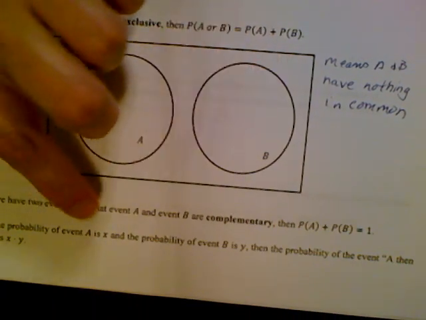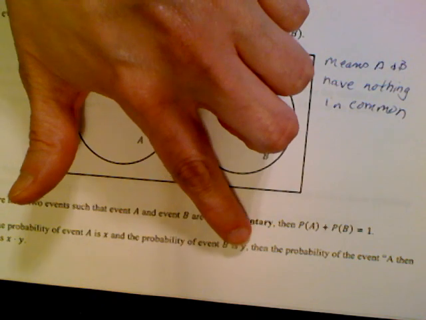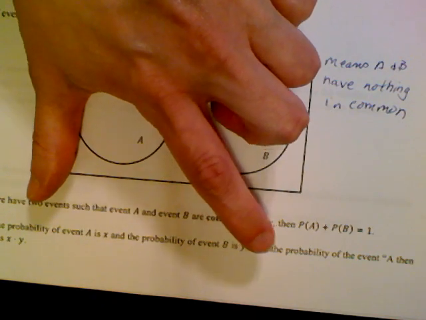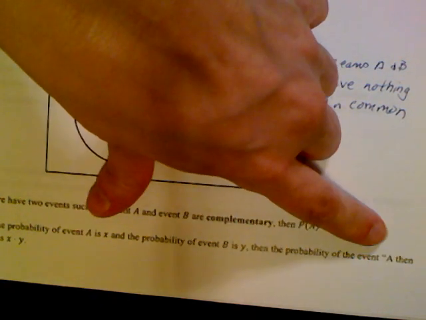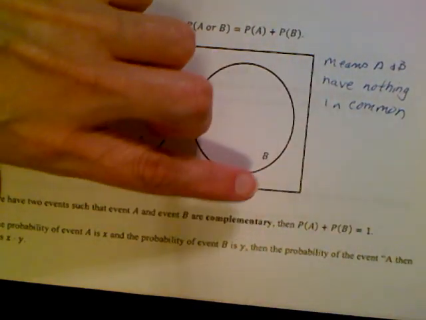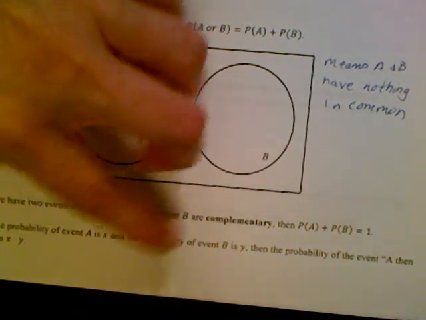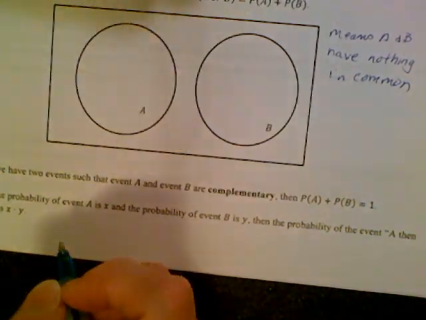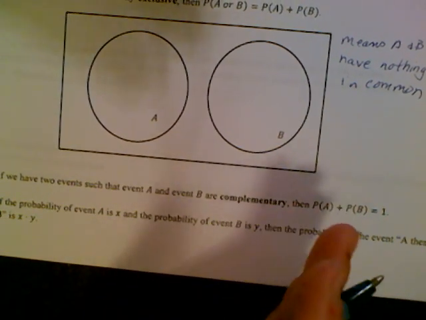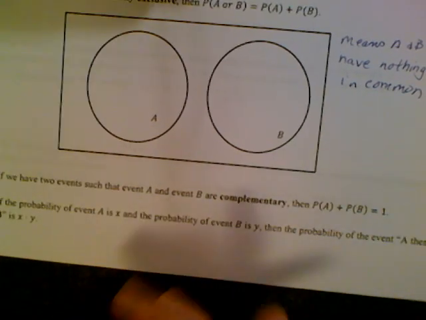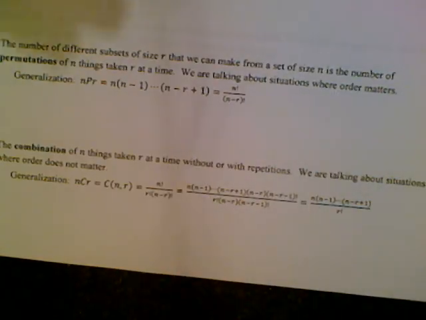That means A plus B equals 1. If the probability of event A is X and the probability of event B is Y, then the probability of event A then B is X times Y. So that's the probability of A times the probability of B happening second, which is X times Y.